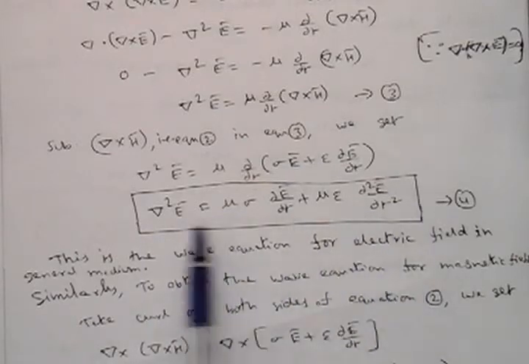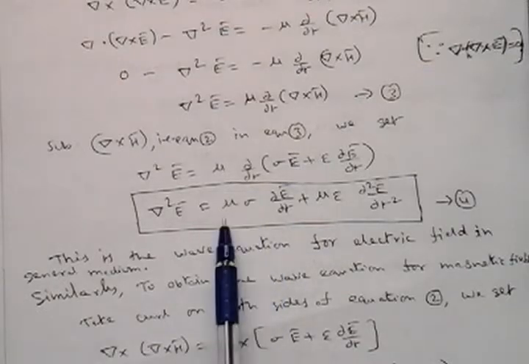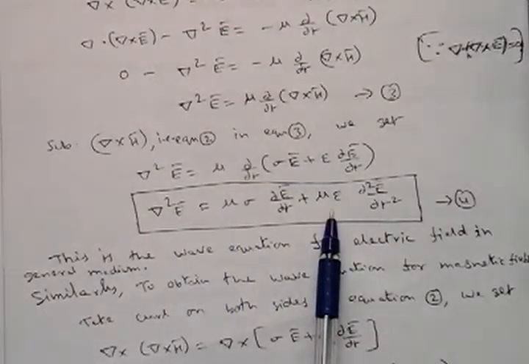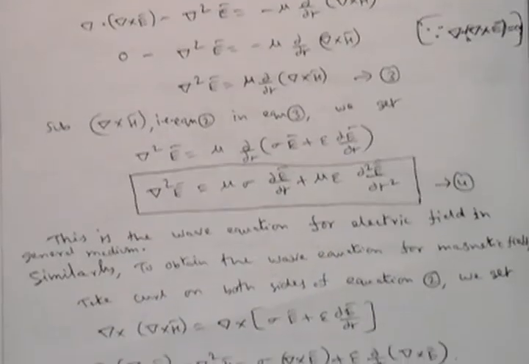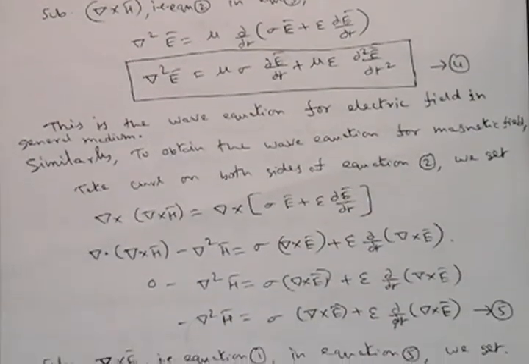This is called the wave equation related to the electric field in a general medium having the properties of sigma value, mu value and epsilon value. This equation can be modified according to the medium, either free space, perfect dielectric, lossy dielectric or perfect conductor. Now let's see how to get the equation related to the magnetic field.